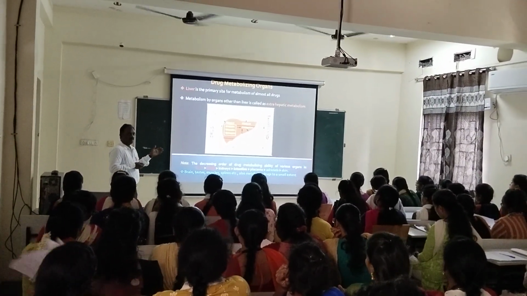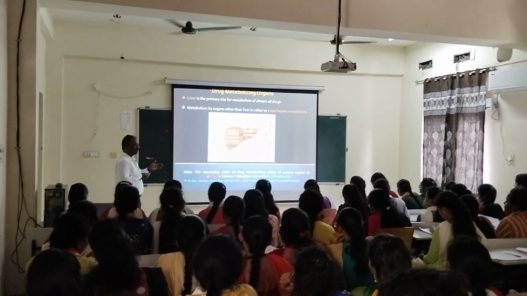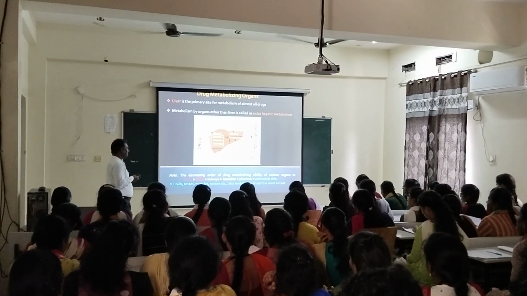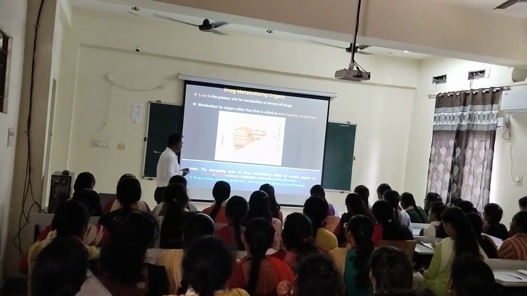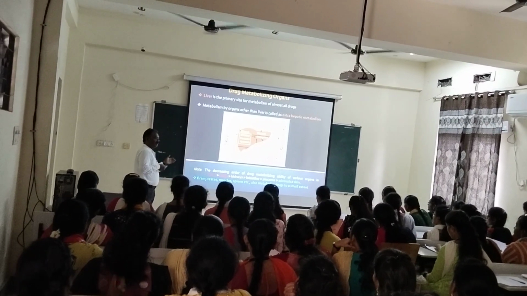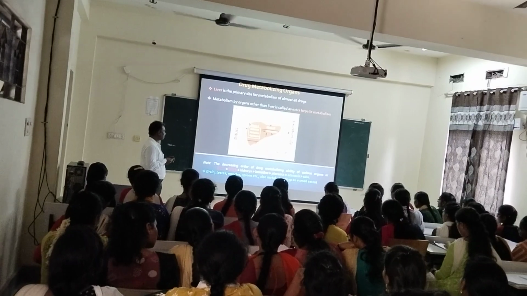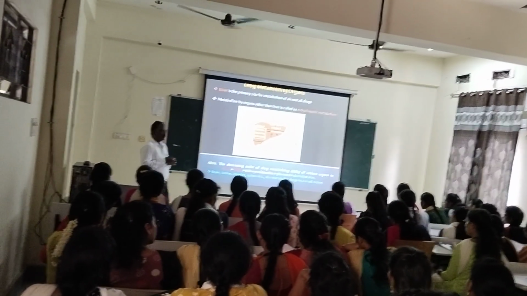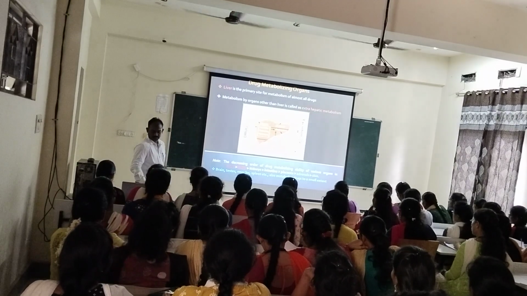So apart from the liver, metabolism can also occur in kidneys, intestine, placenta, and adrenals, and also brain, testis, bowels, spleen. A small extent of metabolism will happen in these organs.